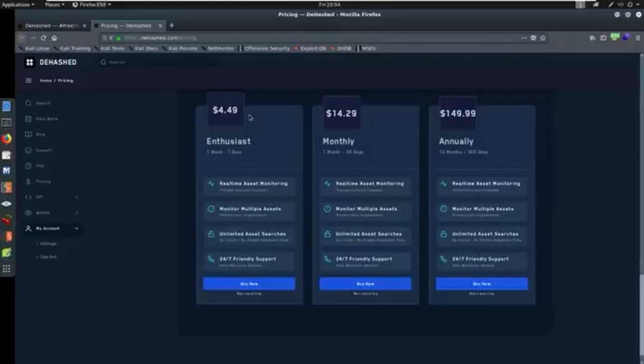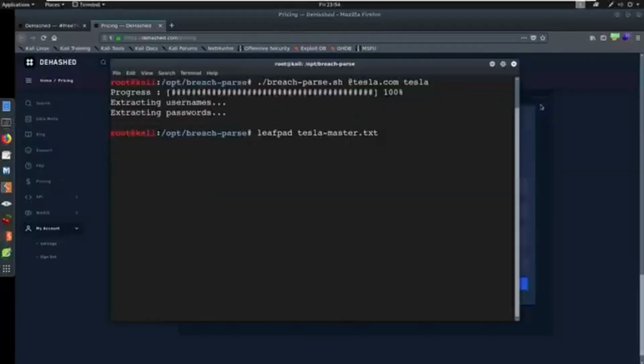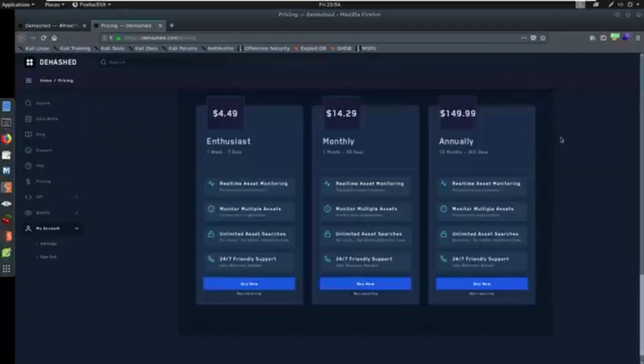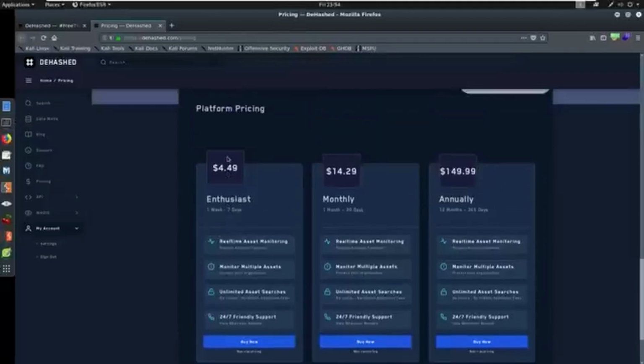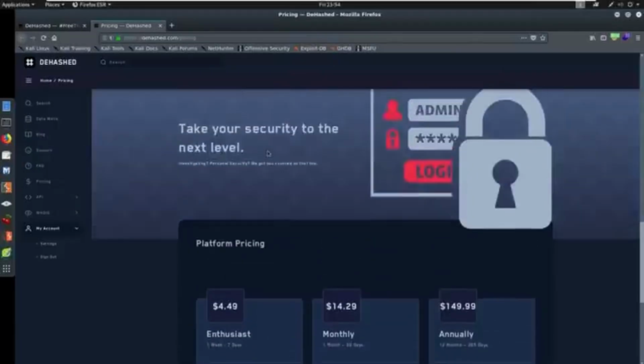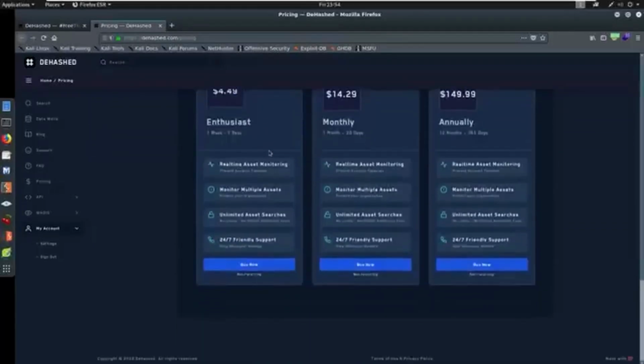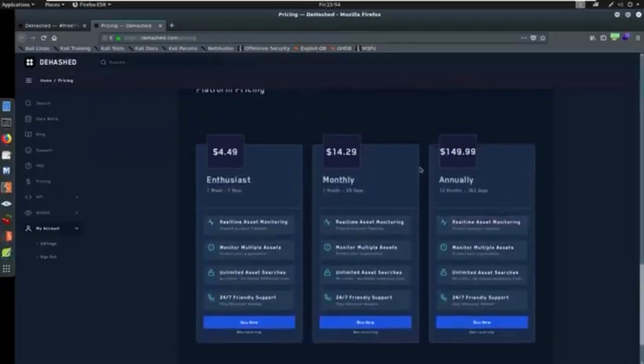It's amazing. There's going to be tools I show you later on in the course that will go through and we can do it locally, like the one I just ran in the last video. I ran BreachParse, right? This is something that I put together and set up, and it's free, but the database isn't maintained. It's a slow search. I don't get the results back as instantly, and I can't tie it to as many data points as a website like this can. I think this website's great.